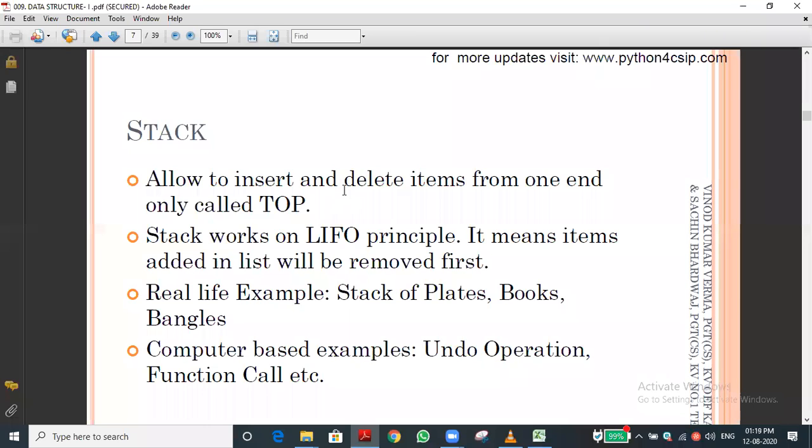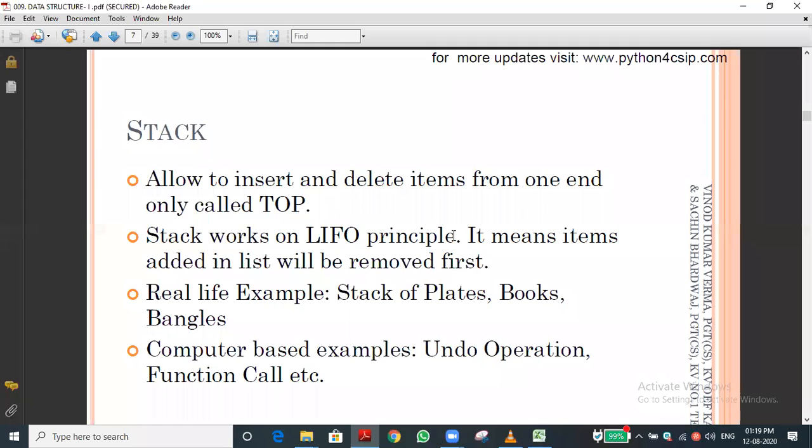Empty stack name, sir. Empty stack name is underflow. Suppose the stack is empty, meaning there are no elements, that is called underflow. Okay, let me go through some basic things.